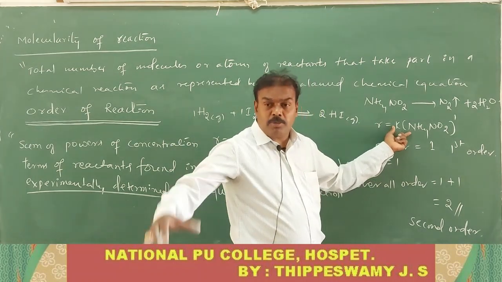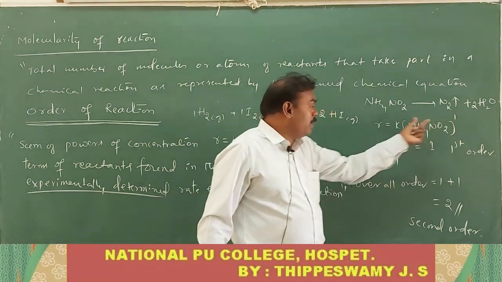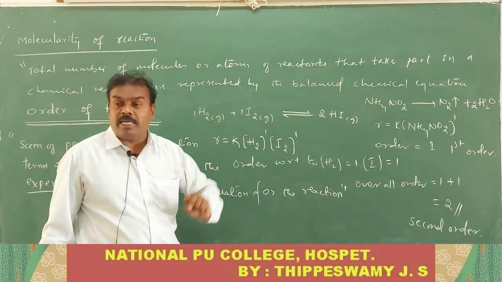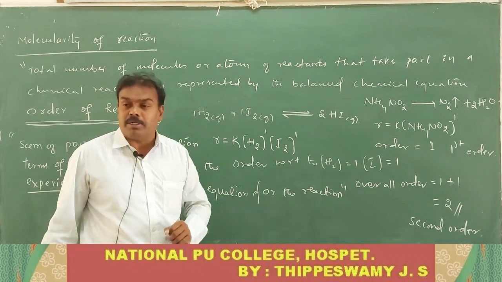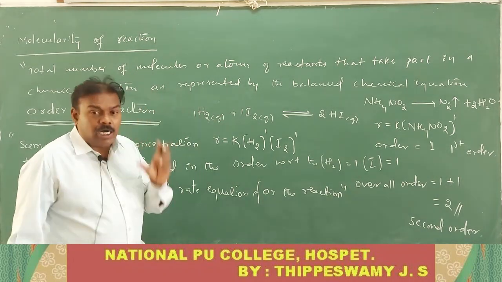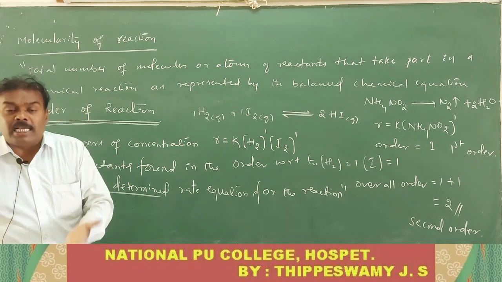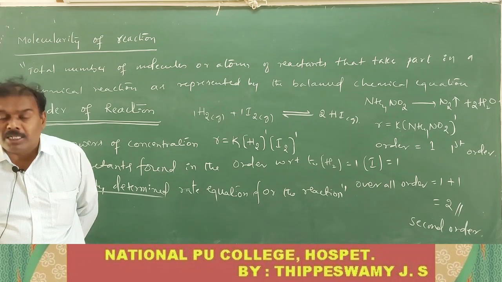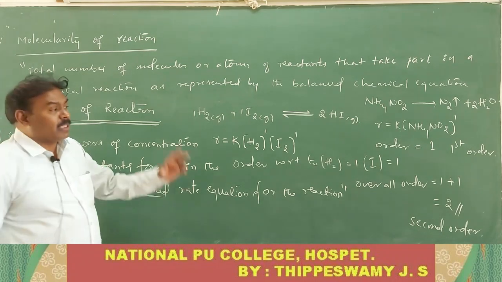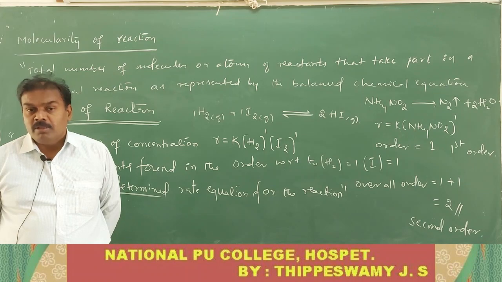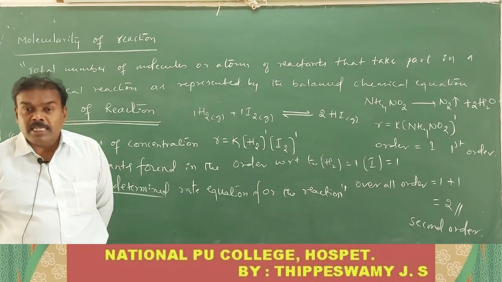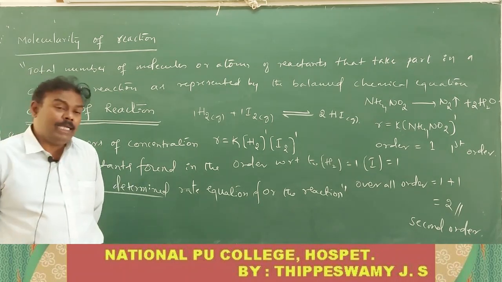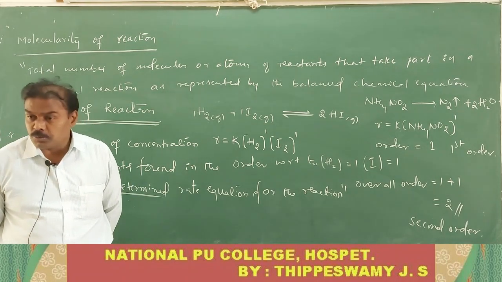Order of reaction is always obtained from what? The experimentally determined rate equation only. It is not obtained directly, it is not obtained theoretically, it is not obtained from the balanced chemical equation. Always, the order of reaction is found in the experimentally determined rate equation. It is not directly taken from the balanced chemical equation. But for a single step reaction, an elementary step reaction, the order of reaction is obtained from the balanced chemical equation. Are you following this point?